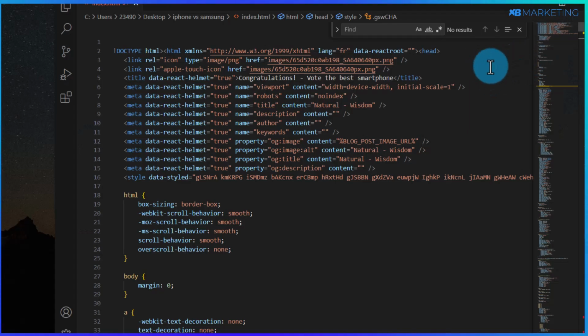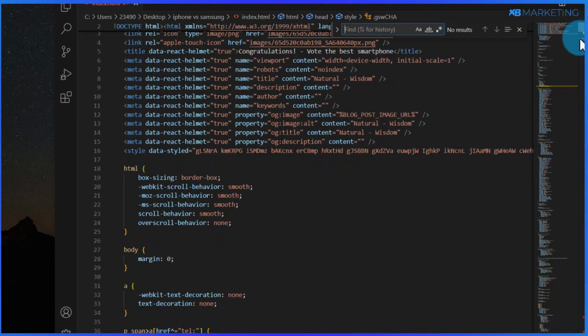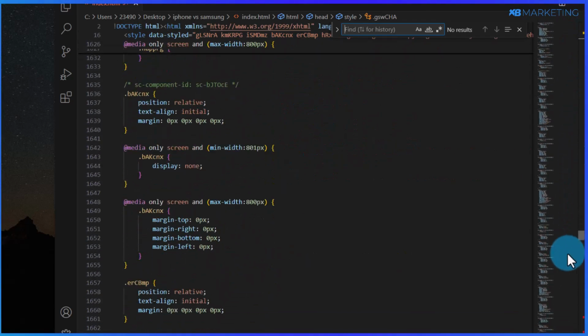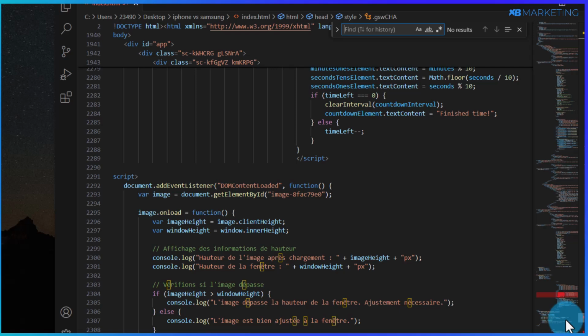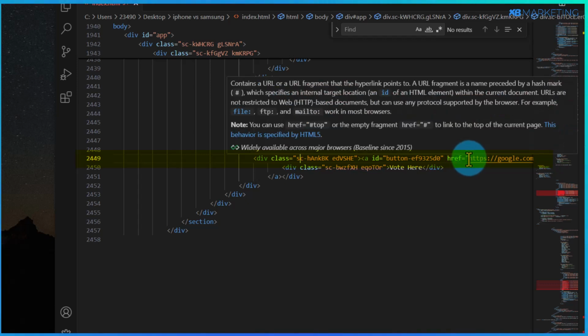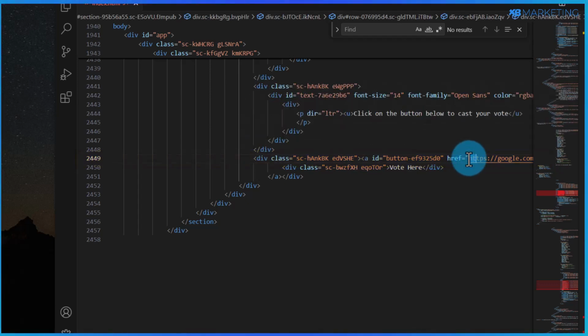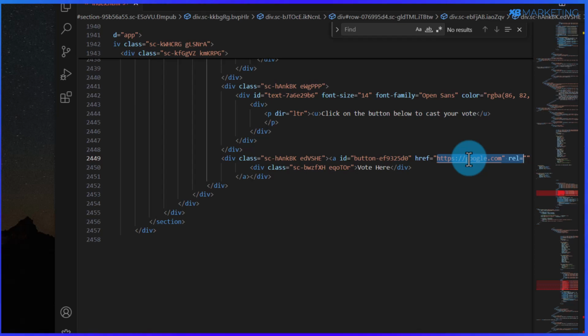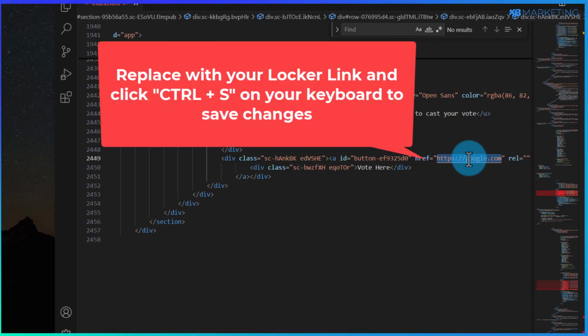So once you do that, it's going to open the Visual Studio Code editor tool. And once it's open, all you simply need to do is to scroll down to the very bottom of the page. And to be precise, you want to scroll down to line 2449 right here. Okay. So once you scroll down to this page, you're going to see this section right here that says google.com. All you need to do is to highlight this google.com.